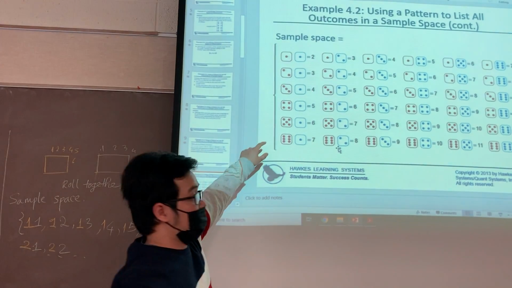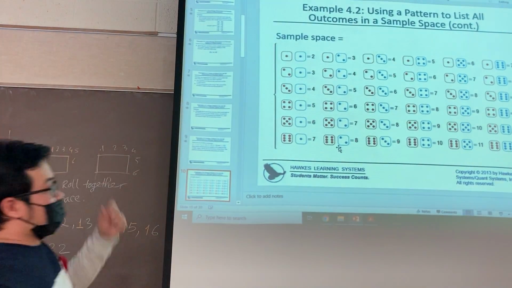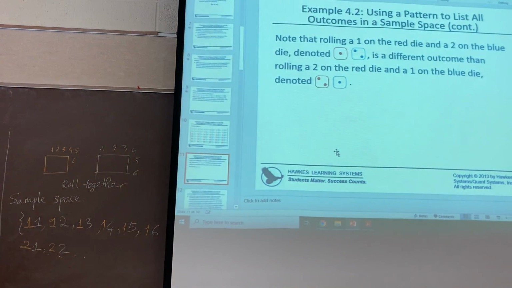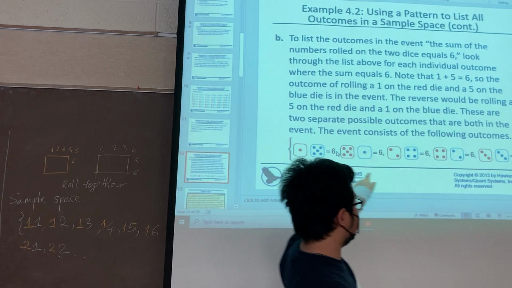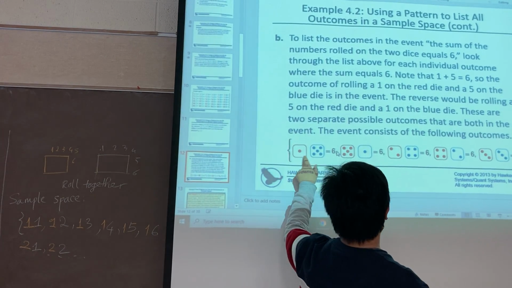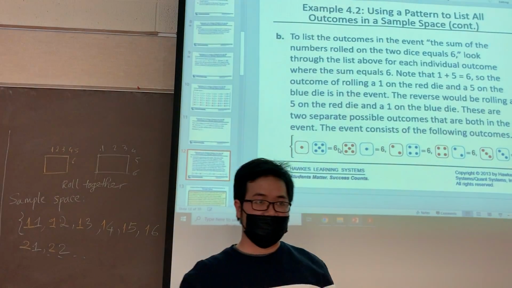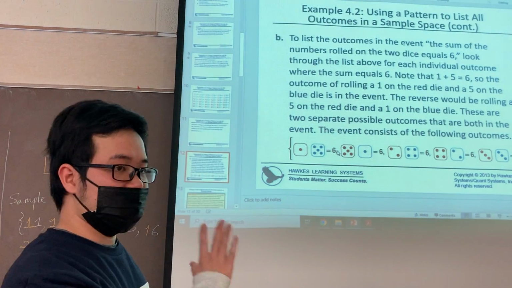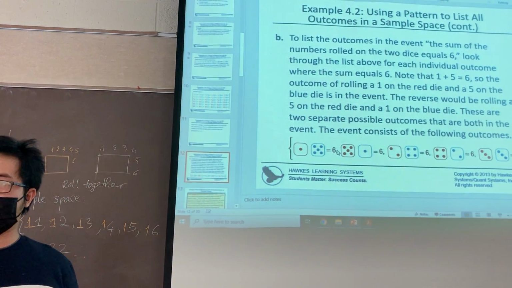That is the outcome that we want to list. So the outcomes here are 1 and 5, 5 and 1, 2 and 4, 4 and 2, and 3 and 3. That's the result we want to look for. Any questions so far about this?